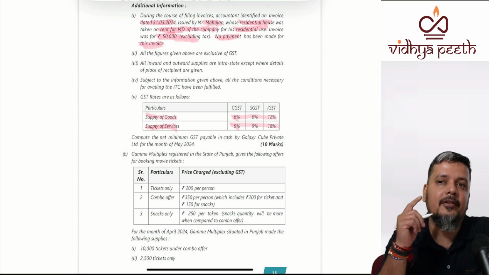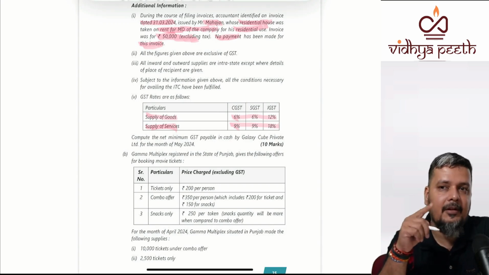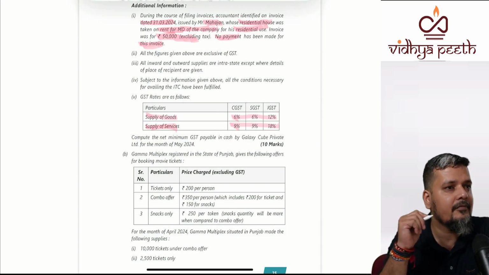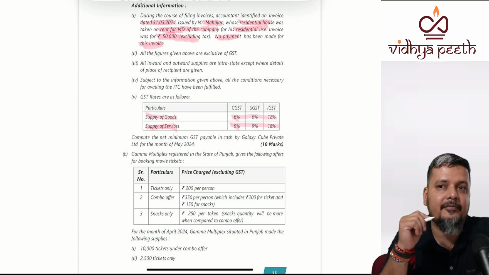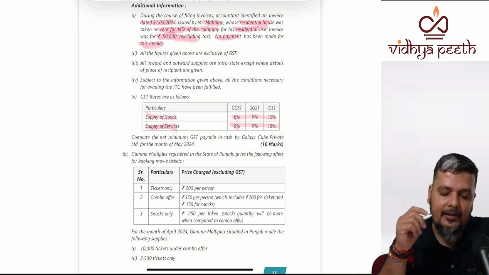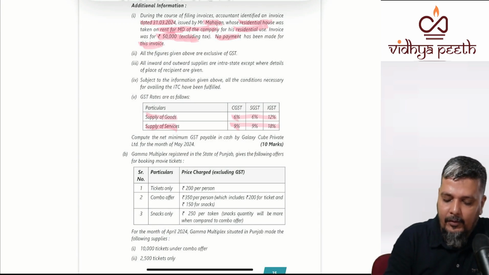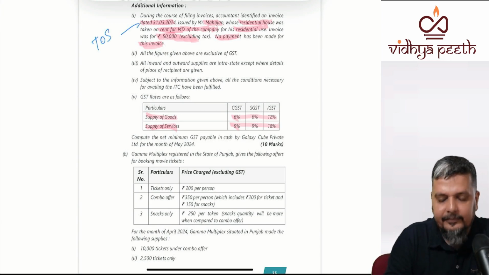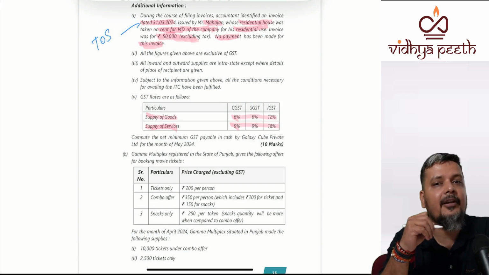Now, you'll have a confusion. Sir, we are into the month of May, but this invoice pertains to March. Now, when you talk about your time of supply, this will become relevant. Right? Your time of supply tells what, basically? What is your time of supply basically?